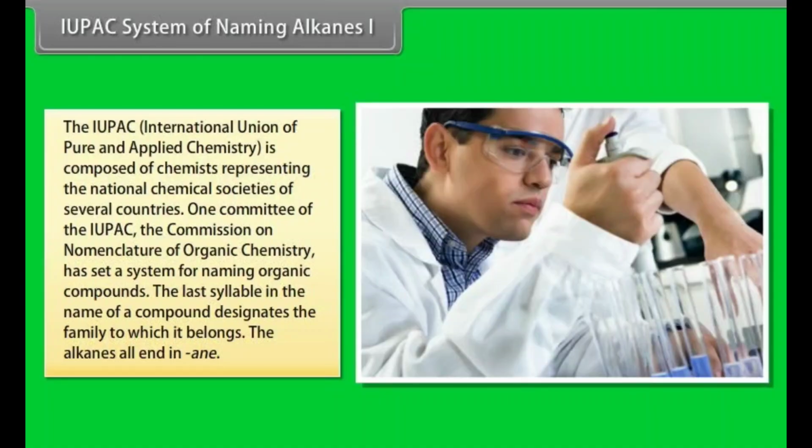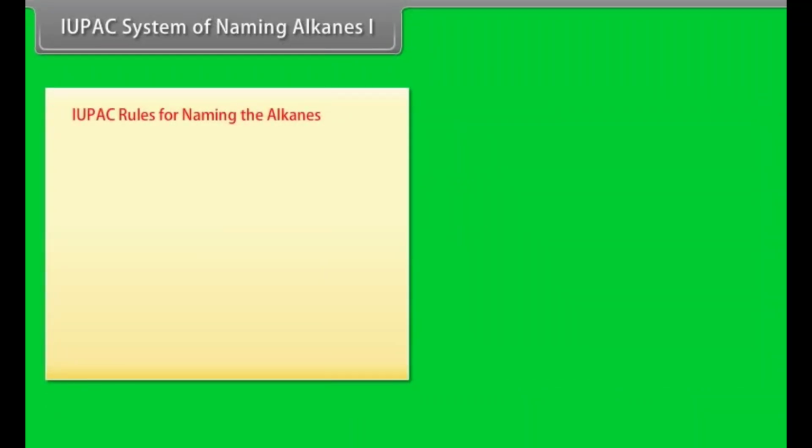IUPAC system of naming alkanes, part 1. The IUPAC, International Union of Pure and Applied Chemistry, is composed of chemists representing the national chemical societies of several countries. One committee of the IUPAC, the Commission on Nomenclature of Organic Chemistry, has set a system of naming organic compounds. The last syllable in the name of a compound designates the family to which it belongs. The alkanes all end in -ane. IUPAC rules for naming the alkanes.